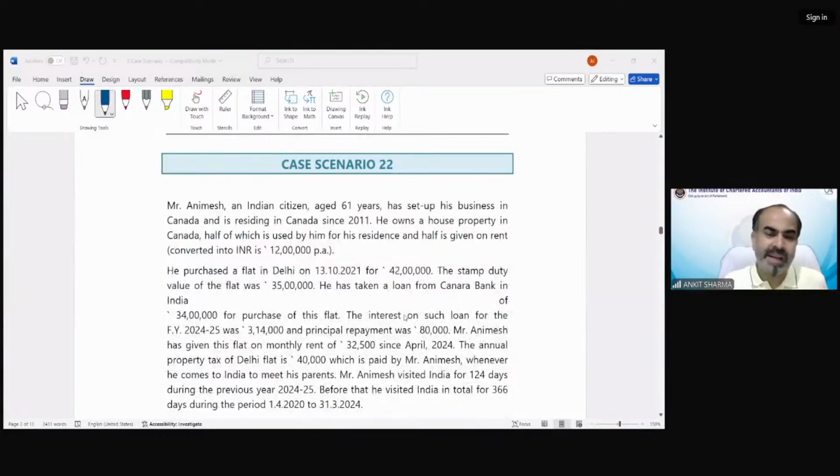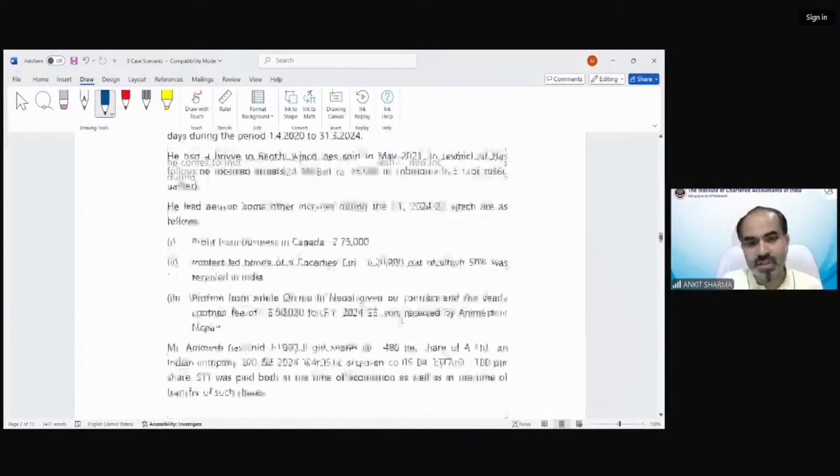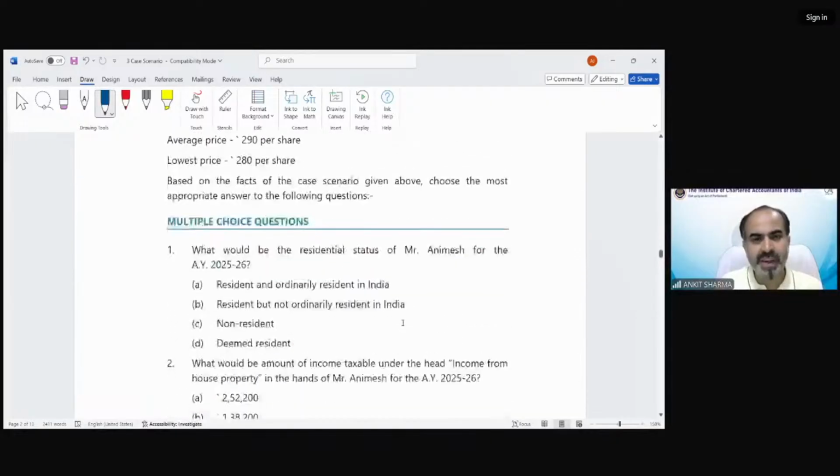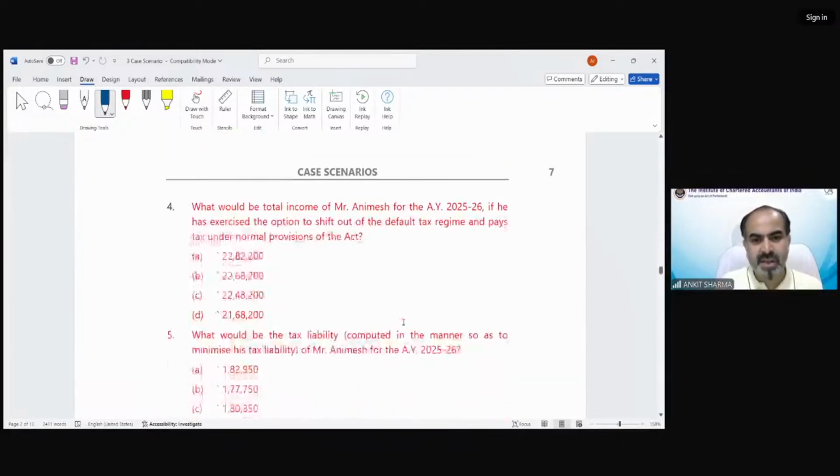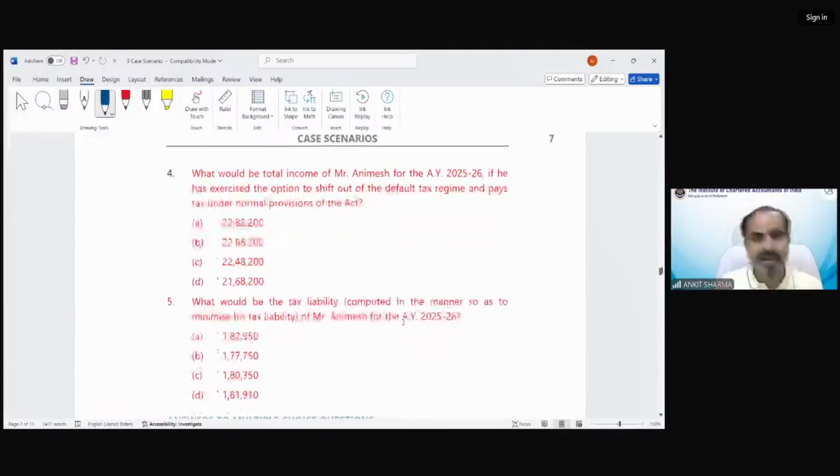Case scenario 22 says Mr. Animesh, an Indian citizen, age 61 years. Now we can check what kind of answer we need to give in this case. Questions number 4 and 5 we need to answer. And it is asking what would be the total income of Mr. Animesh for the assessment year 25-26 if he has exercised the option to shift out of the default tax regime.